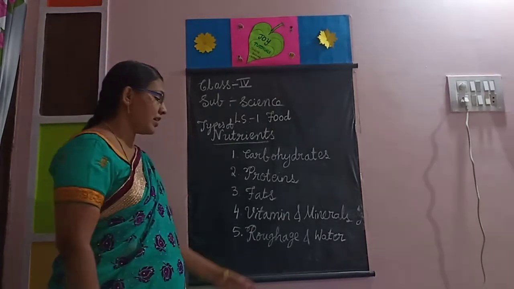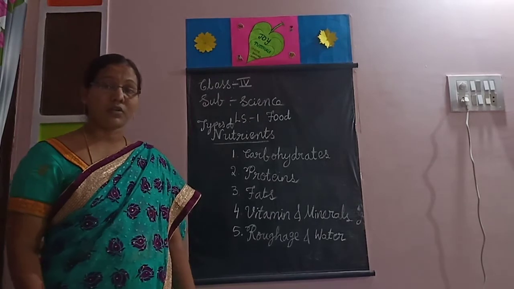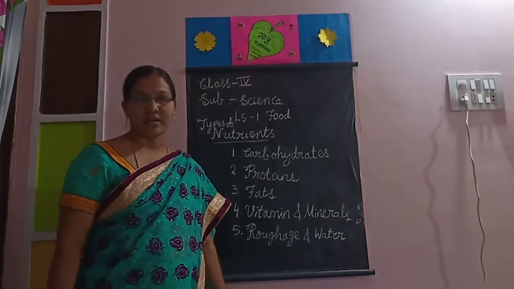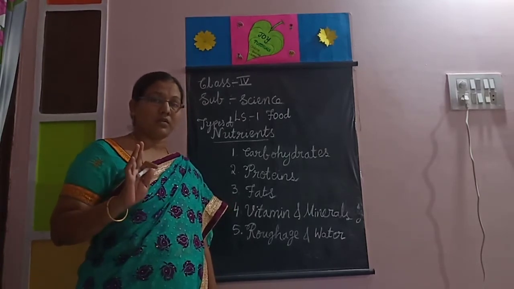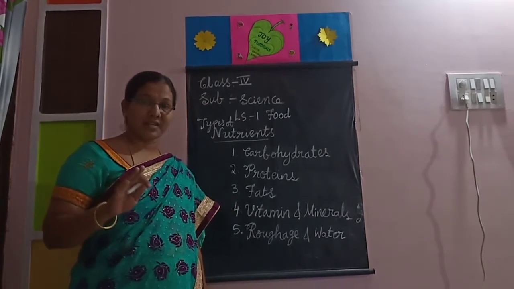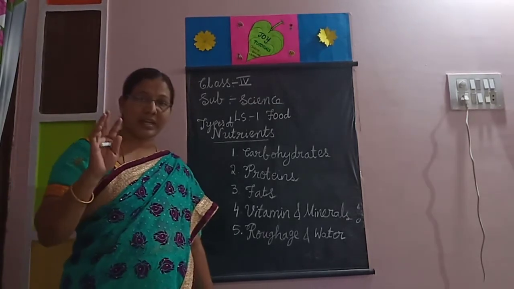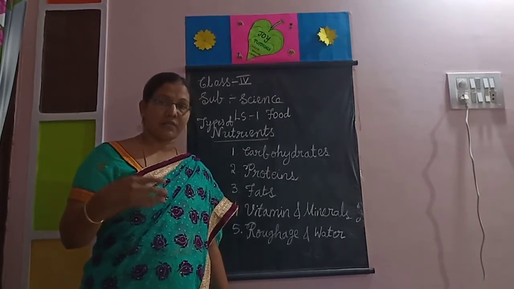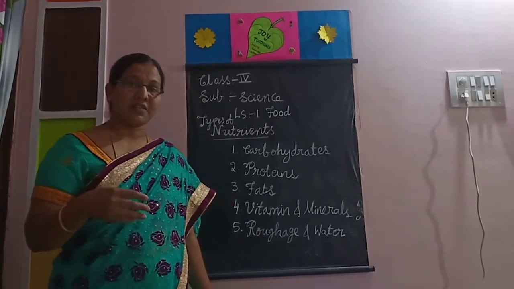Okay, water is very essential to our body. Two-thirds of our body weight is water. Every day we have to take 8 glasses of water, that means 2 liters. Actually we have to take 3 liters of water. 1 liter we take in the form of fluids, liquids and solid food items.